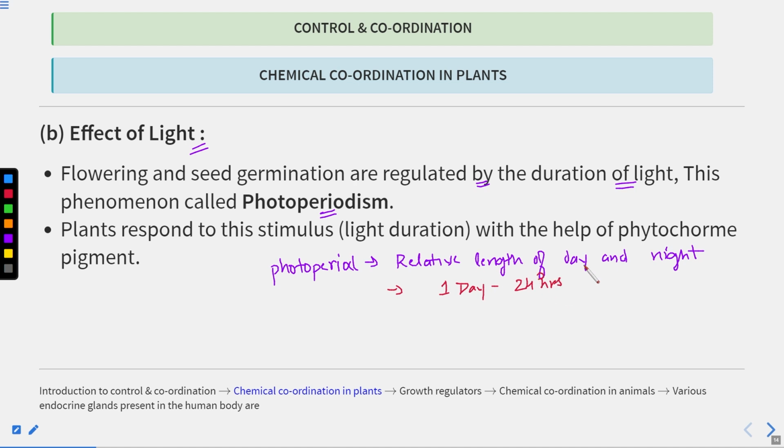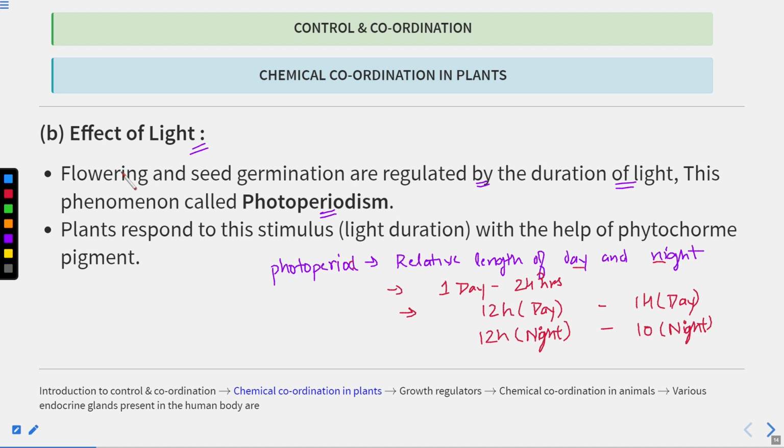So what do we mean by relative length of day and night? Suppose there are 12 hours of day and 12 hours of night. This is known as a photoperiod. Or 14 hours of day and 10 hours of night is also a kind of photoperiod. The total should be 24. So the relative length of day and night is known as photoperiod.